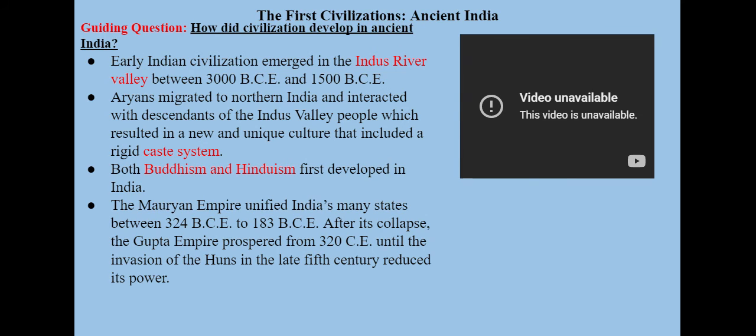In this area, two major religions are created, Buddhism and Hinduism. They start in India. Today, the majority of India is Hindu or Buddhist, and they don't really get along. Actually, Buddhism is smaller. It's Hinduism and another one that escapes me. It doesn't matter right now because we'll get into it later on.